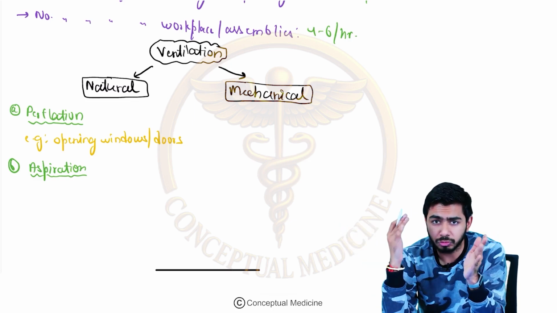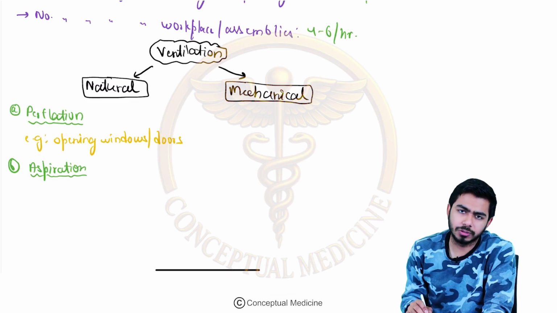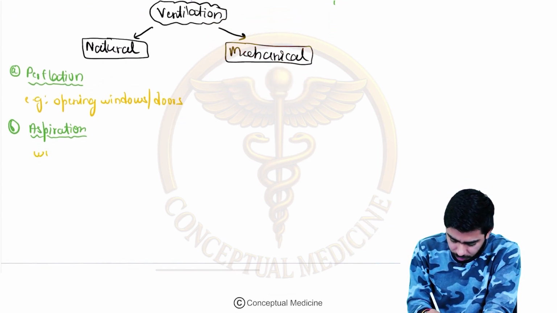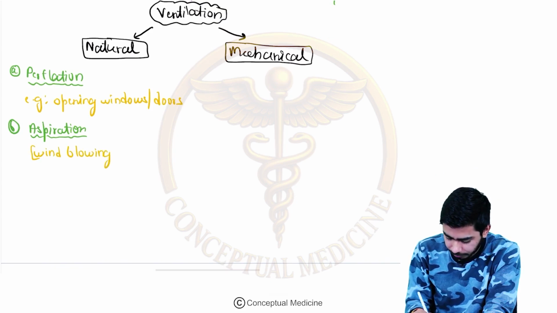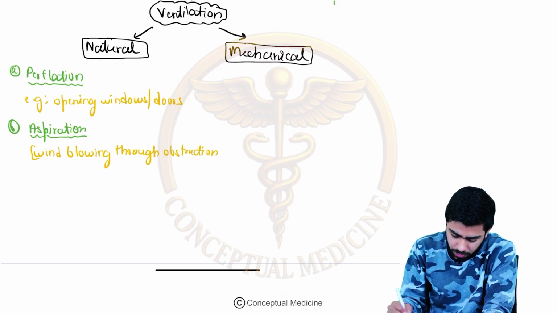Now the air is blowing through that, right? So there is an obstruction, obviously. So over here we are talking about aspiration: wind blowing through obstruction. However, detail will not be asked, but here I am just writing for your convenience so that you can understand what I am talking about.